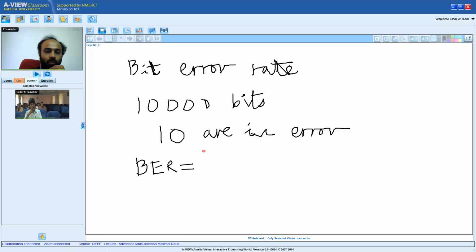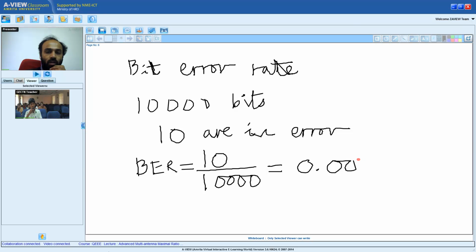So bit error rate will be 10 divided by 10,000, and what is that? That is 0.001, right? Fine.